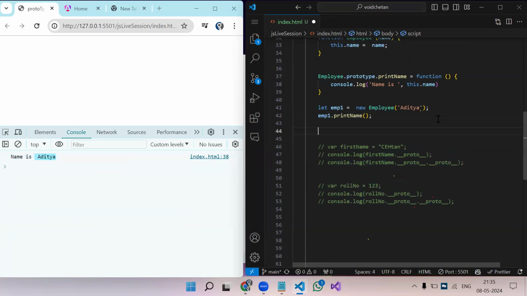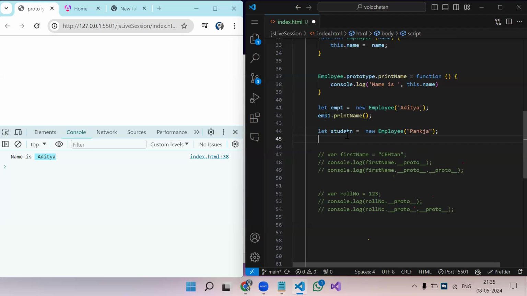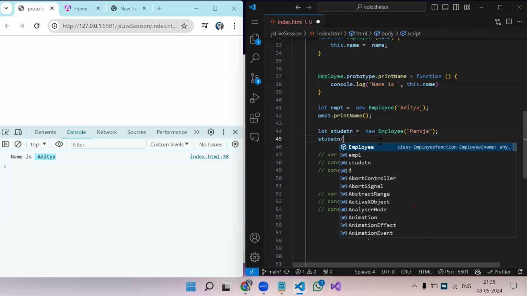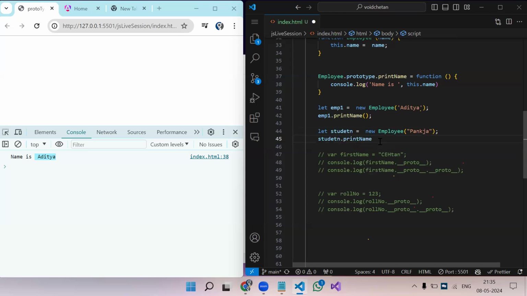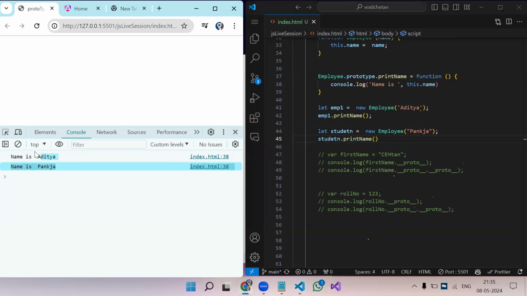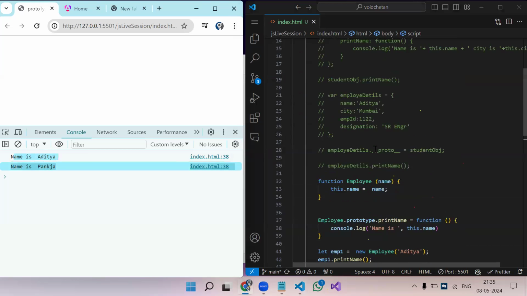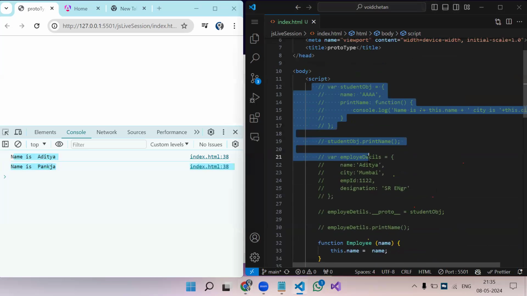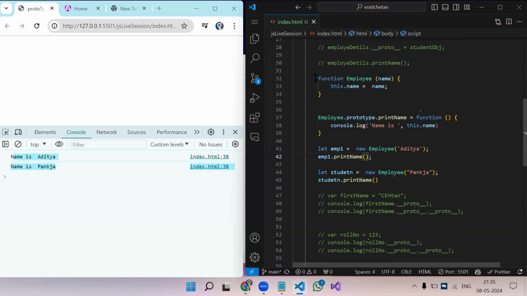Let's try to create another object. Let student equal new Employee, and we will pass Pankaj over here, and student.printName. If we run it, we will get Pankaj. So whatever we have done over here was in the case of the object. Same like that, we can create it with the function also.